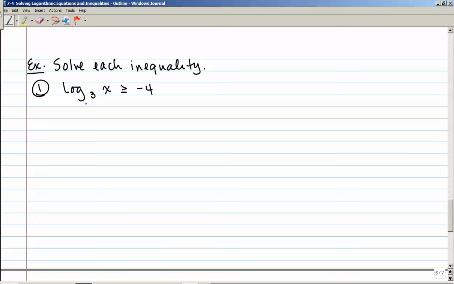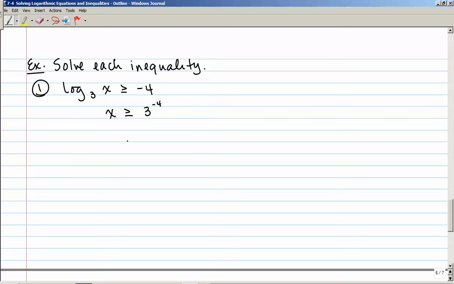So here we have log base 3 of x is greater than or equal to negative 4. To write this is a little bit different. Normally we'd want to say 3 to the negative 4 power and then keep the sign, but we're going to keep the x there. We're going to keep the greater than or equal to, and then I'm going to write this in exponential form, 3 to the negative 4.